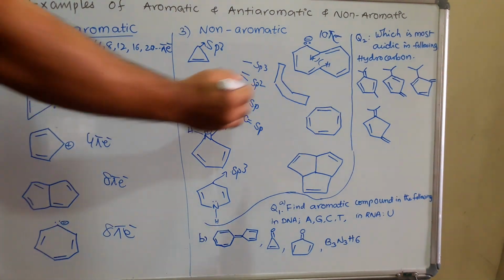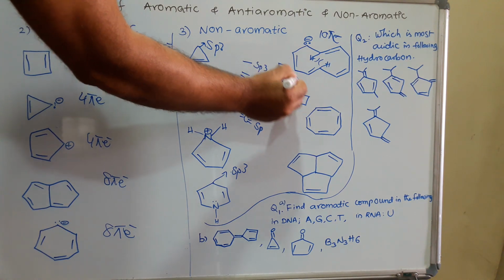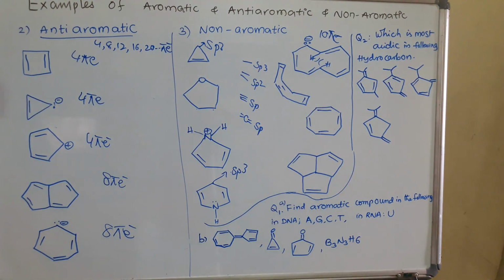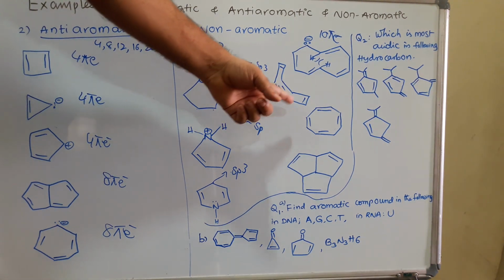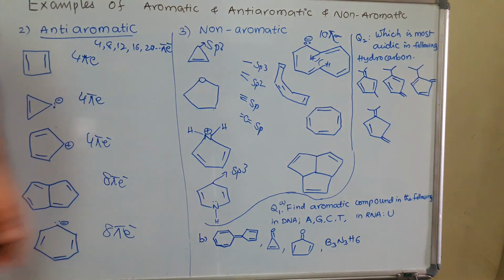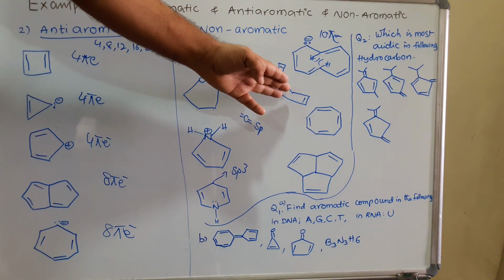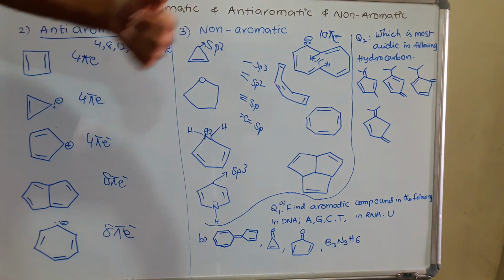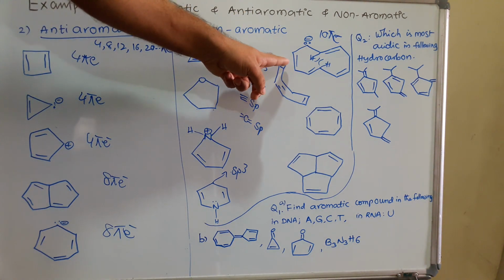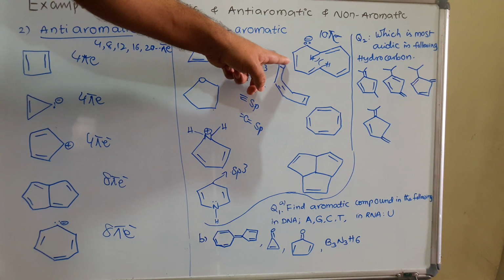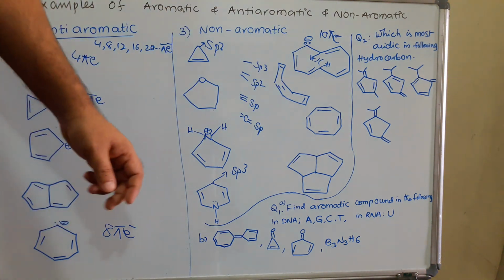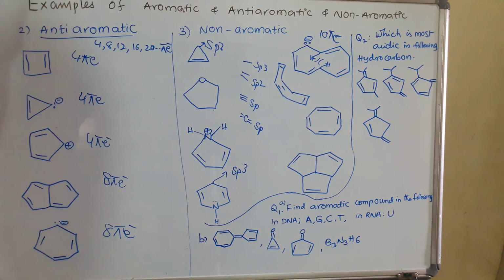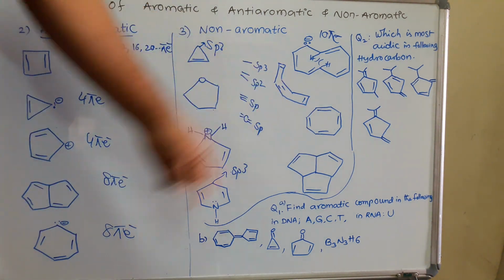Here this is a pi bond, here also a pi bond, this is a pi bond. So due to this tub shape, it lost its planarity. Due to the non-planar molecule, this is a non-aromatic compound. Overlapping of p orbitals does not form a cyclic ring, because here one carbon, here one carbon, it is a long bond. The overlapping between the p orbitals will be very less. That's why, due to this tub shape, it is a non-aromatic compound.